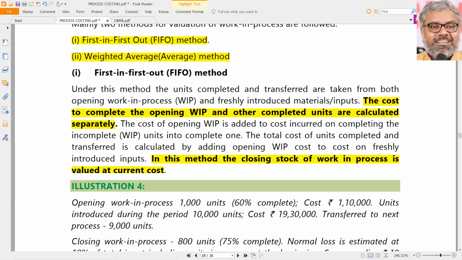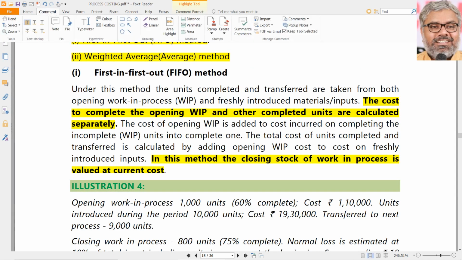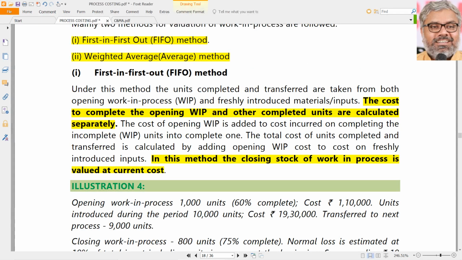Once again, to understand it diagrammatically, in case of the FIFO method, of course there is opening work in progress or beginning work in progress. This is directly transferred to finished goods, that is, completed units, plus freshly introduced units. So fresh units are there, no?